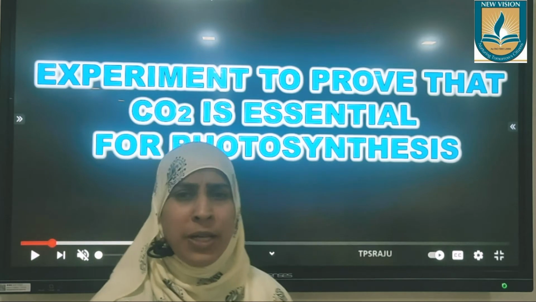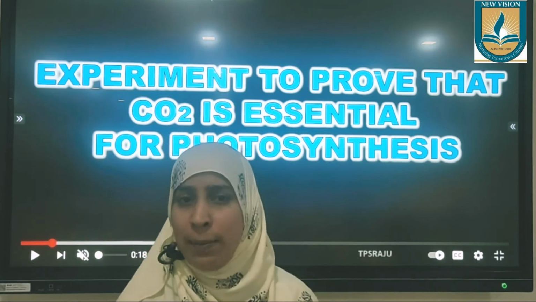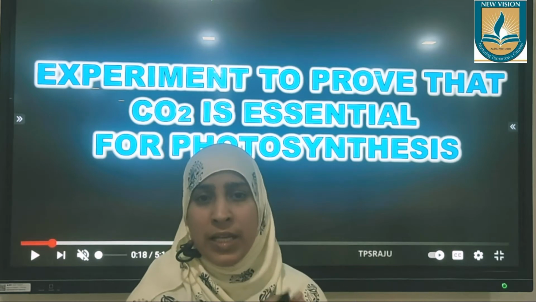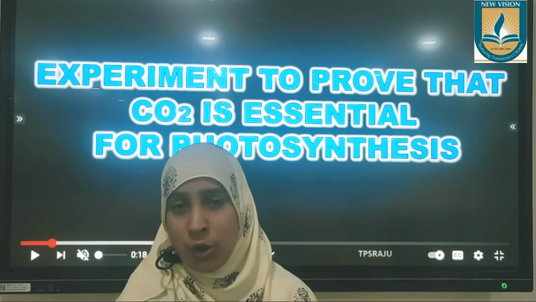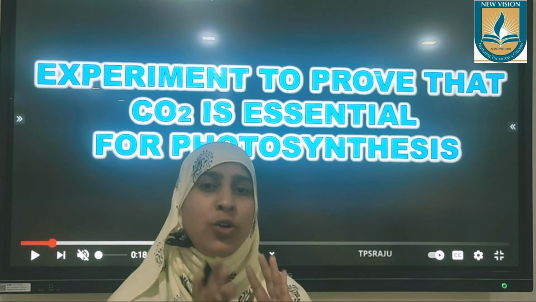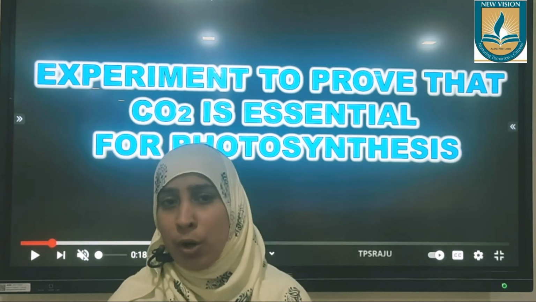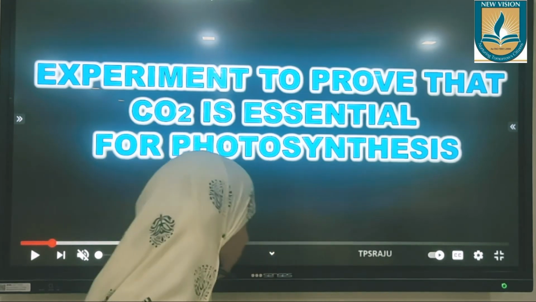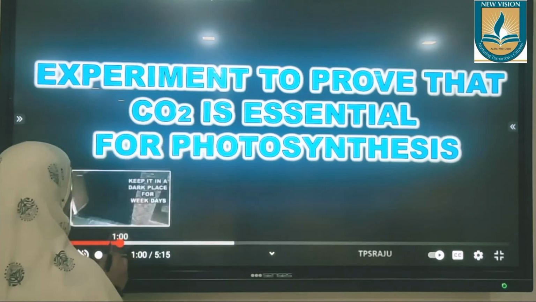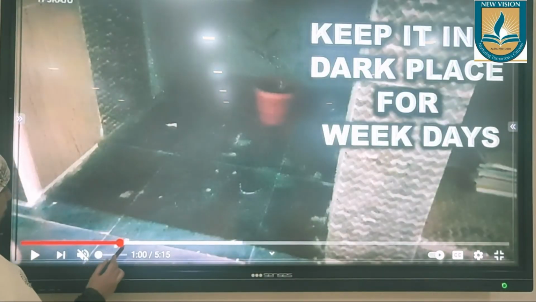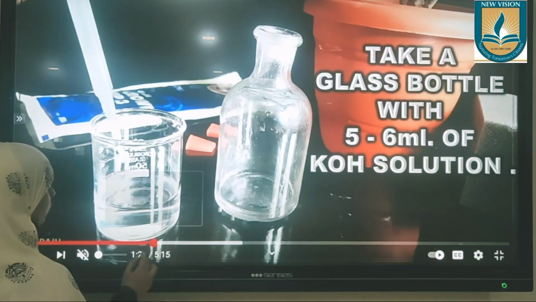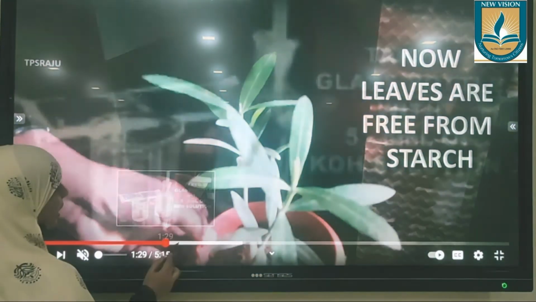The simple trick we are going to apply here is we'll supply one part of a leaf of the same plant with carbon dioxide, and the other part of the same leaf we will not allow to take carbon dioxide. How is it possible? We'll see now. So we have a solution which is called potassium hydroxide solution.